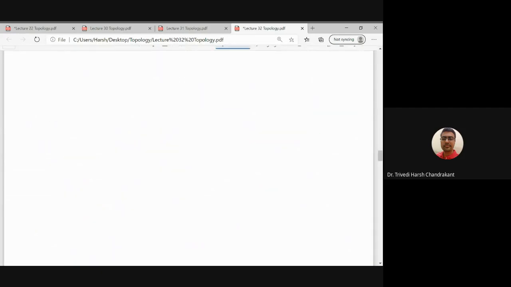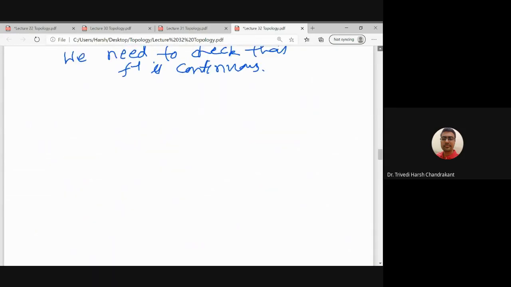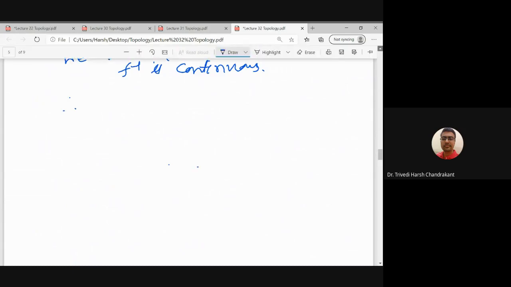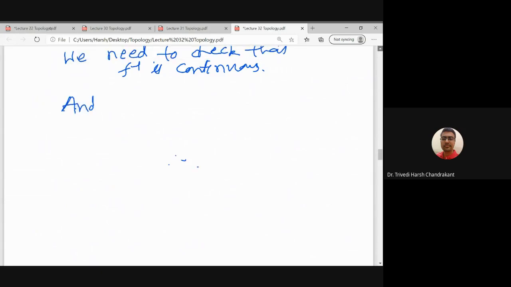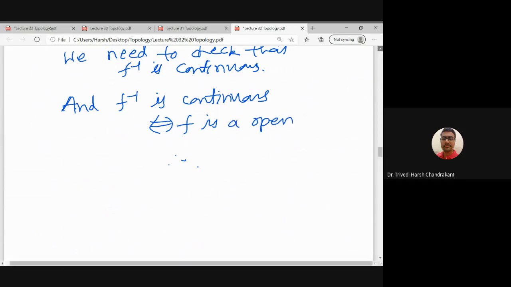So f inverse is continuous if and only if f is an open map, right?